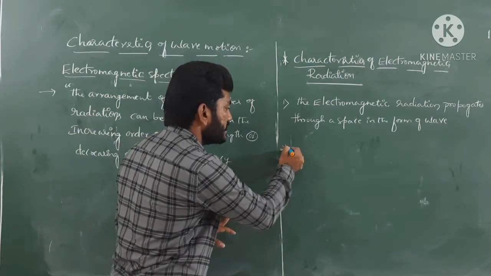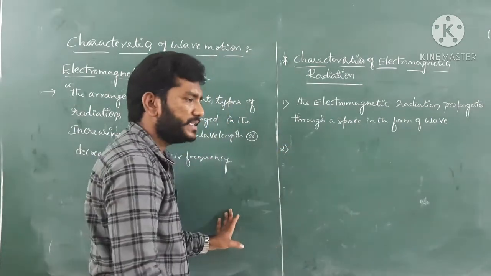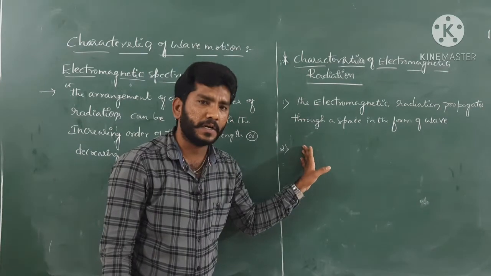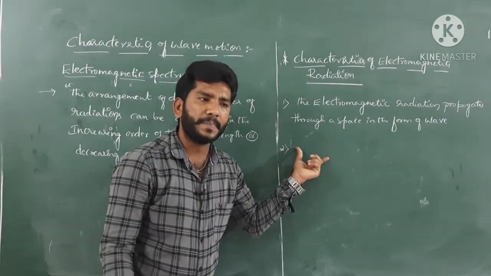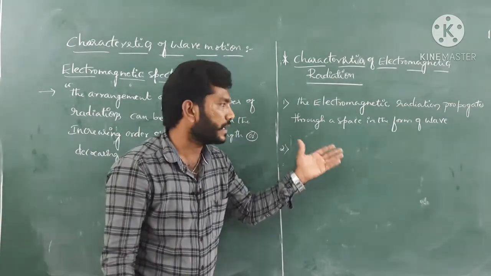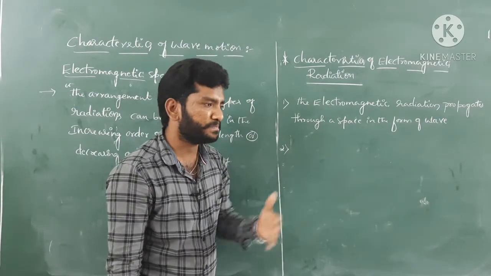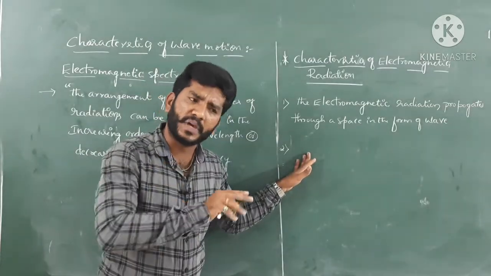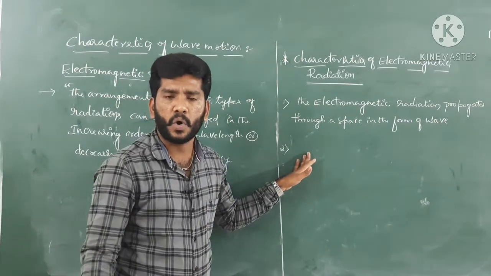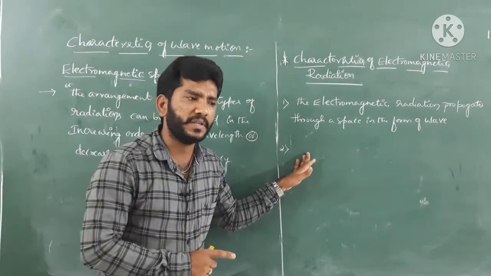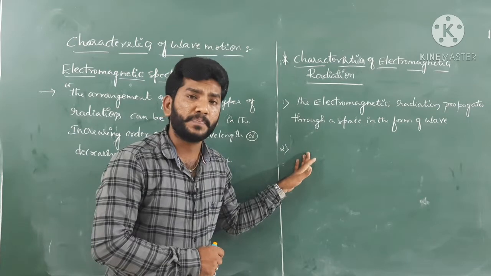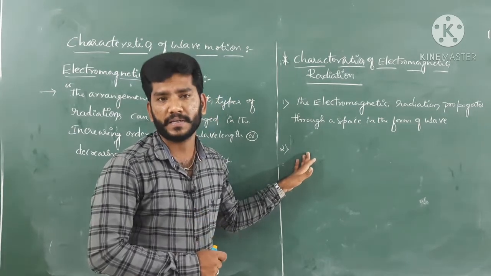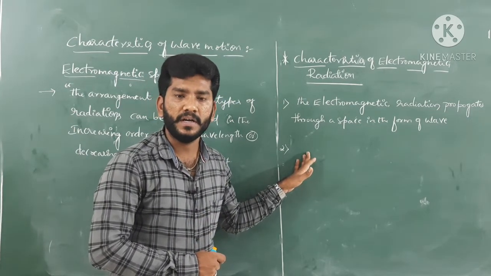And the second thing is very easy, guys. What is the second characteristic here? It is based on their velocity. All the electromagnetic radiation can travel with a speed equal to the speed of light.